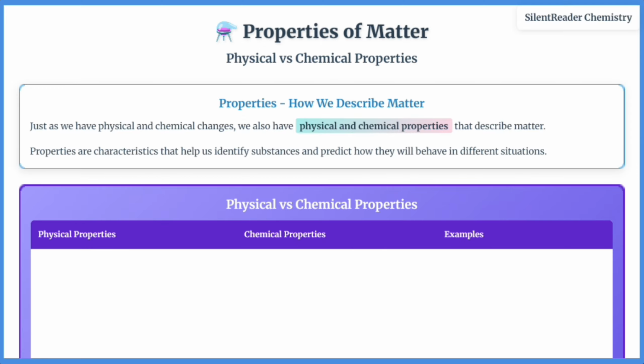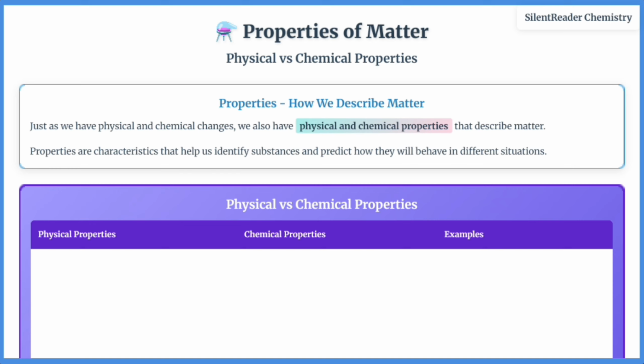Just as we have physical and chemical changes, we also have physical and chemical properties that describe matter. Physical properties are observed without changing the substance's identity and can be measured directly. They include extensive properties like mass and volume that depend on amount, and intensive properties like density and melting point that don't depend on amount.